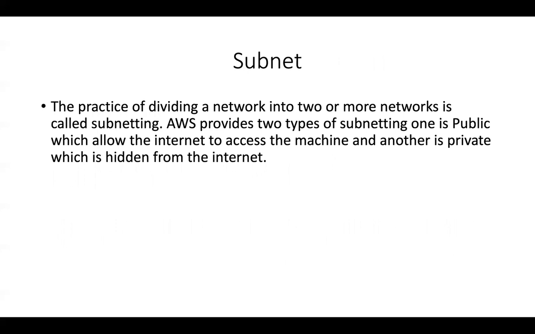Similarly to how you have private IPs and public IPs, we also have the concept called public subnet and private subnet. A public subnet is something that has resources that can directly access the internet. And how do you denote something as a public subnet? By specifying a route to the internet, right? And when you don't have a route to the internet, that subnet by default becomes a private subnet.